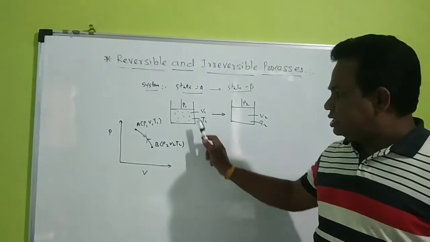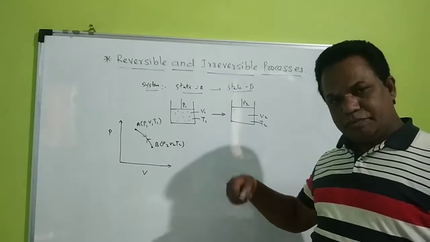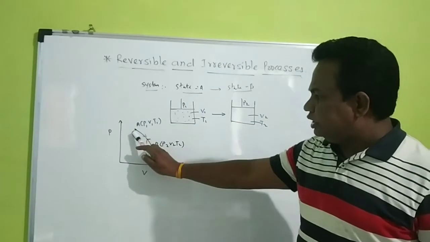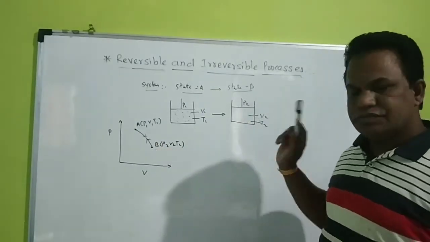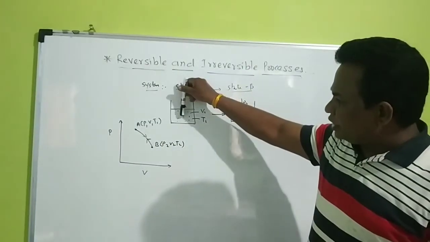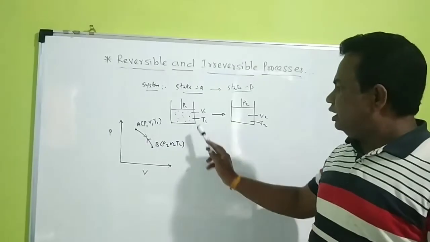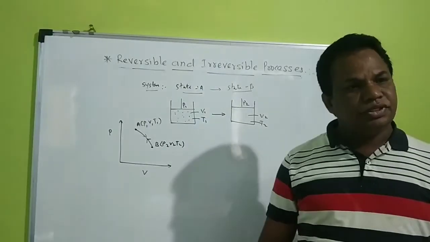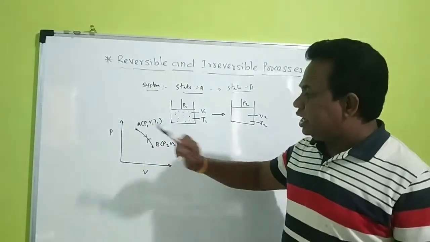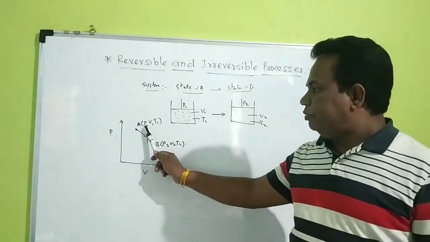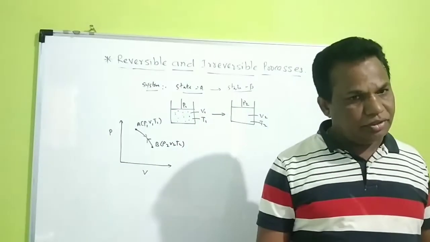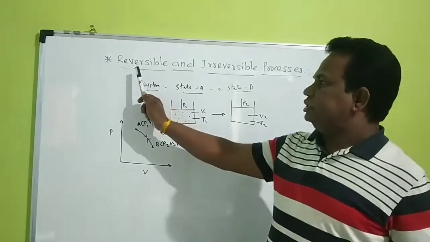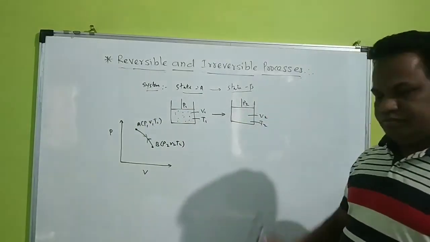When temperature changes, the energy is given out to the surrounding, and now the state becomes B. If pressure again decreases, the energy given to the surrounding is absorbed again, and the state becomes as it was, at pressure P1, volume V1 and temperature T1, without loss of energy. That process is called a reversible process.